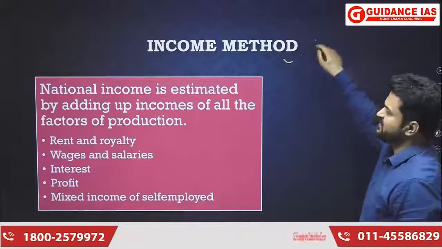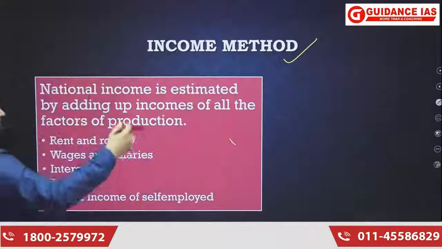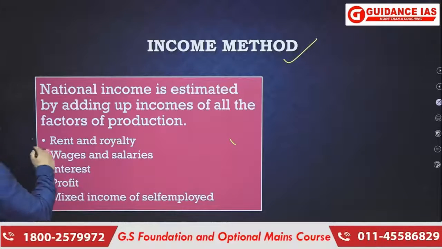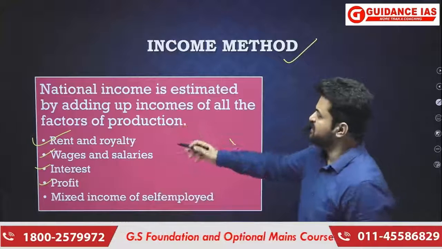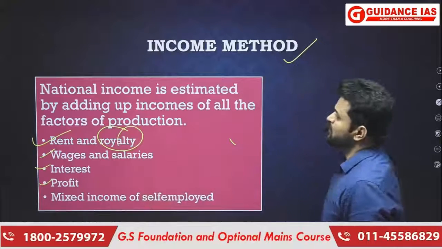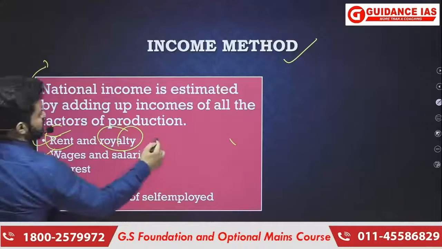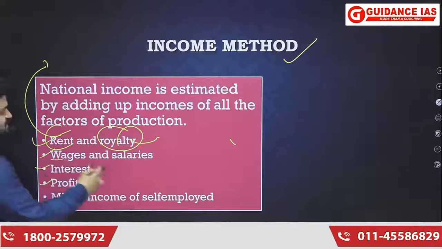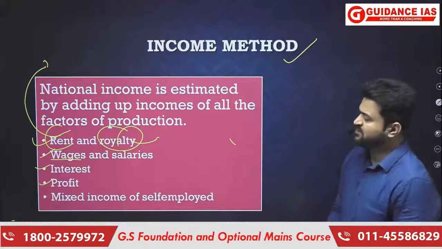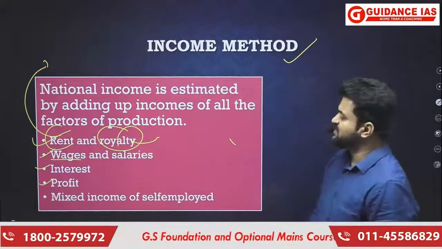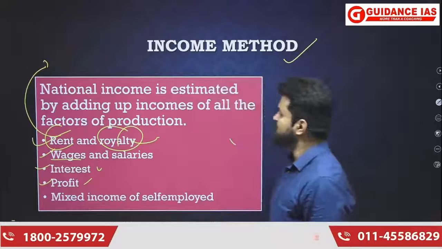So the first is the income method. What is the income method? It is simply the addition of all the income that has been made by factors. It is going to include rent, wages, interest, profit. Just for more elaboration, rent here will also include royalty. Rent is on physical capital and royalty is on intellectual capital. Wages and salaries: for salaries you do not have a different classification, they are in the same category. Then interest, and then profit. Interest is made on capital and profit is made by entrepreneurs.